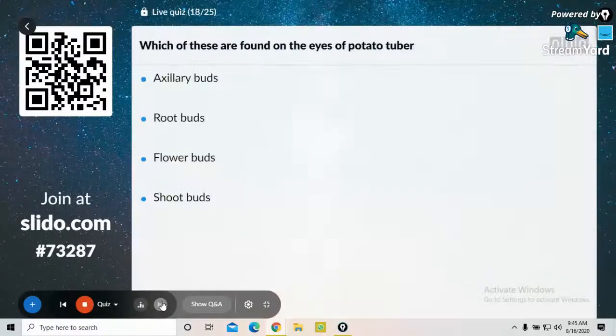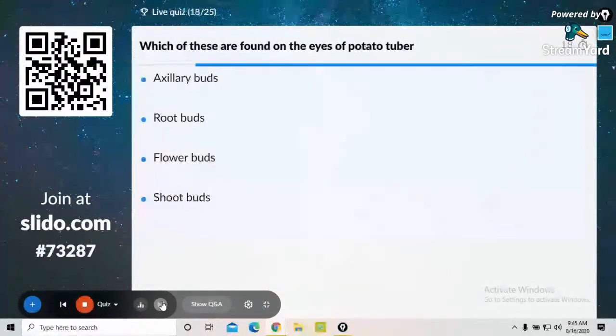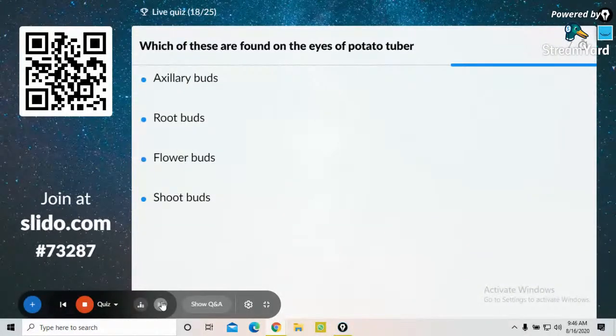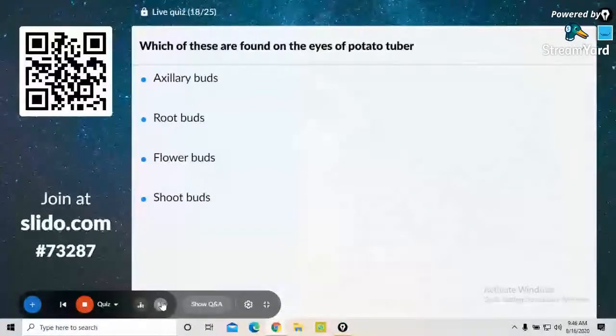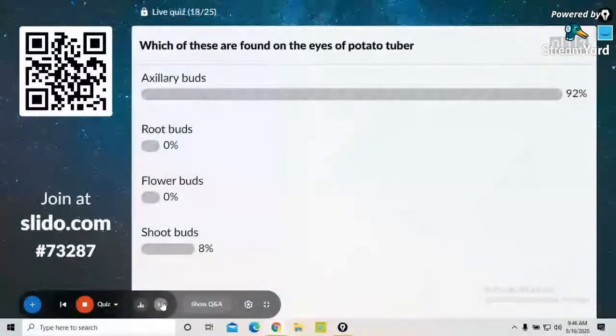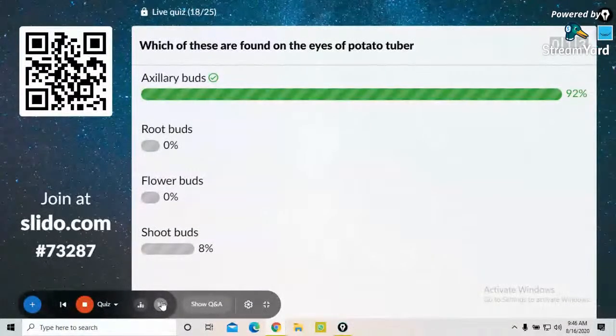Which of these are found on the eyes of potato tuber? Axillary buds, root buds, flower buds, shoot buds. Yes, guys, it's axillary buds. 19th one on the screen.